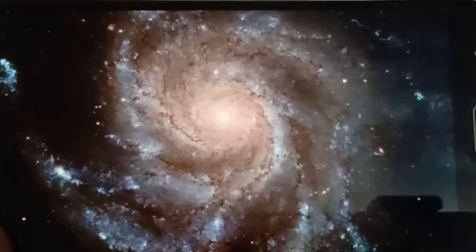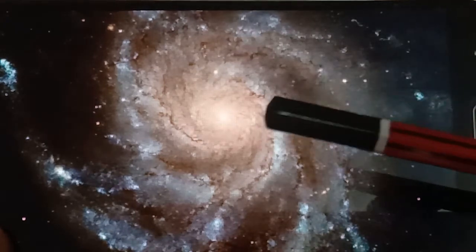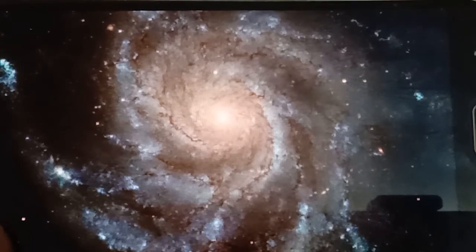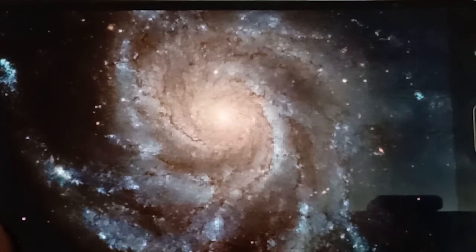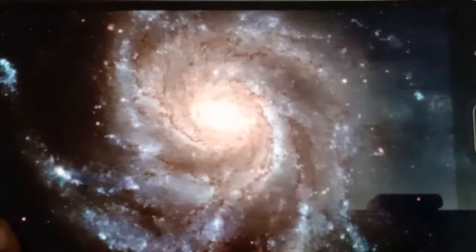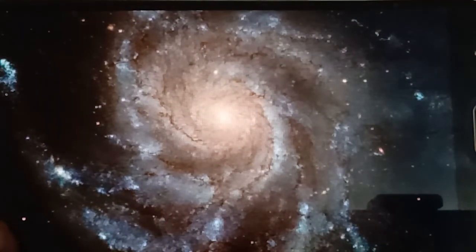Next one is the barred spiral. A barred spiral galaxy is a spiral galaxy with a center bar shape. This is the center bar shape, a structure full of stars. Bars are found in approximately one-third to two-thirds of all spiral galaxies. The Milky Way galaxy, where our own solar system is located, is classified as a barred spiral galaxy.